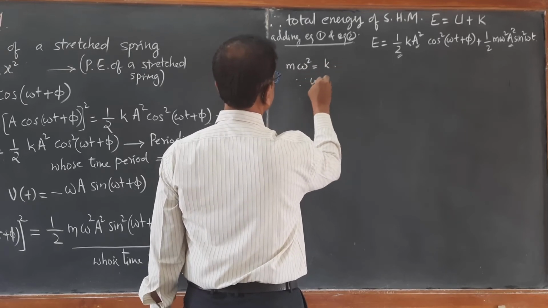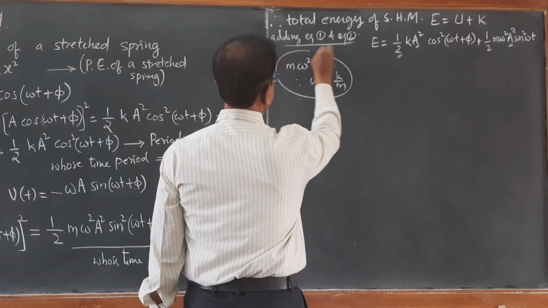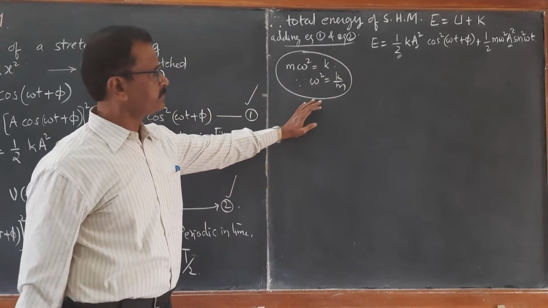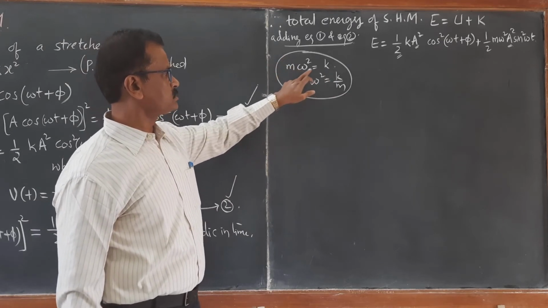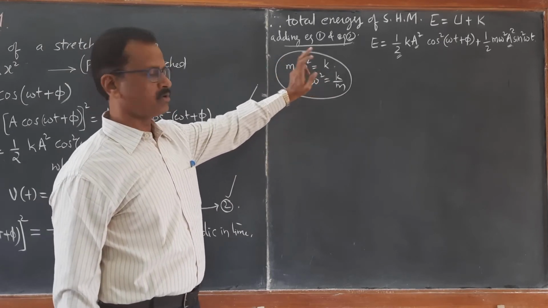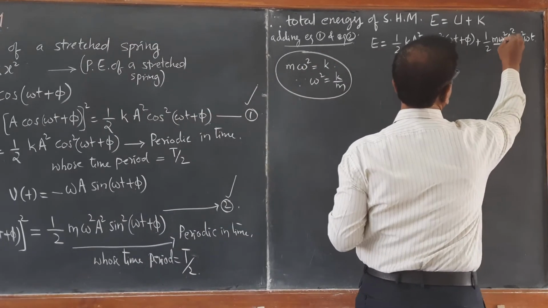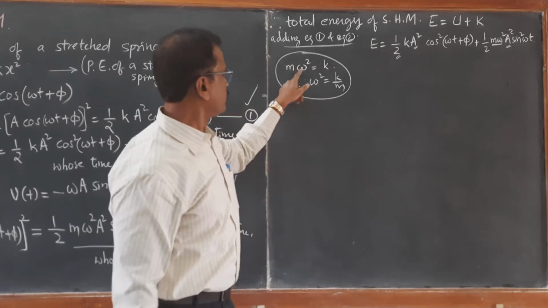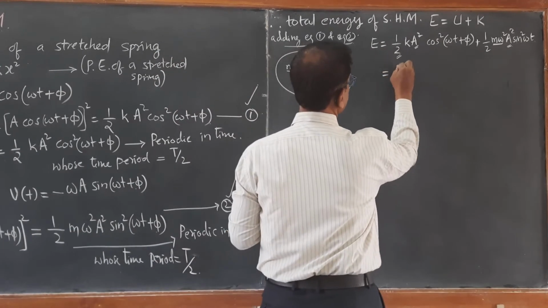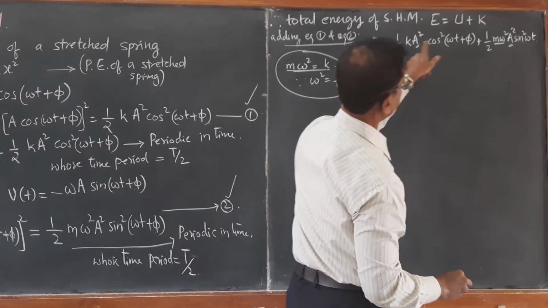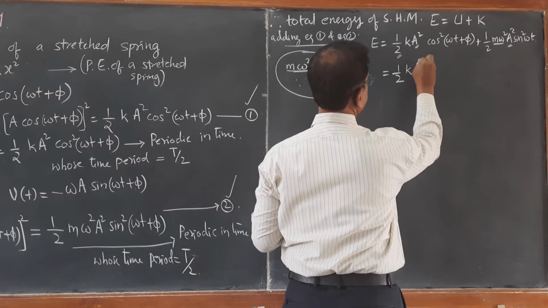We have learned it in the previous video. m omega square is the constant, that is spring constant, force constant. So substitute m omega square as equal to k. Then we get half as constant, and k as well as m omega square is common, and a square is common.